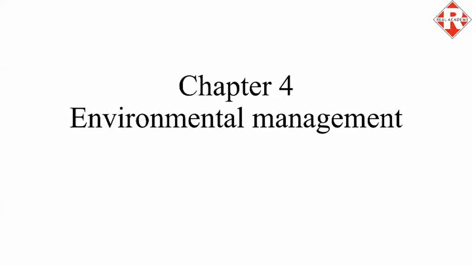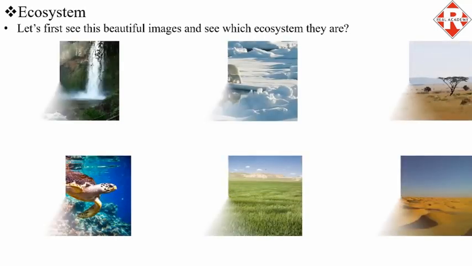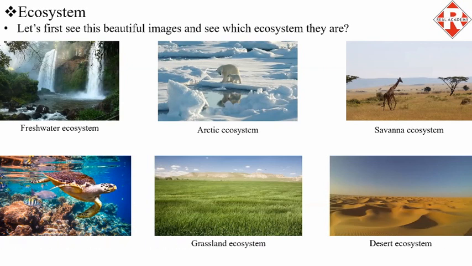So let us begin with Chapter 4, Environmental Management. Let us first see these beautiful images and see which ecosystems they are. Wow, such beautiful pictures. The one with waterfall is freshwater ecosystem. Next is Arctic ecosystem. The one with giraffe is savanna ecosystem, and next is desert ecosystem. The one with tall grass is grassland ecosystem, and last one is marine ecosystem.